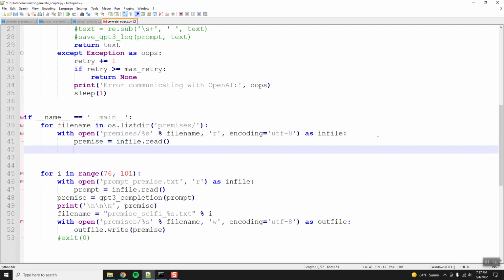Okay, so now we will have loaded each premise. And then we're going to do the same thing that we did here, which is script equals GPT-3 completion premise.